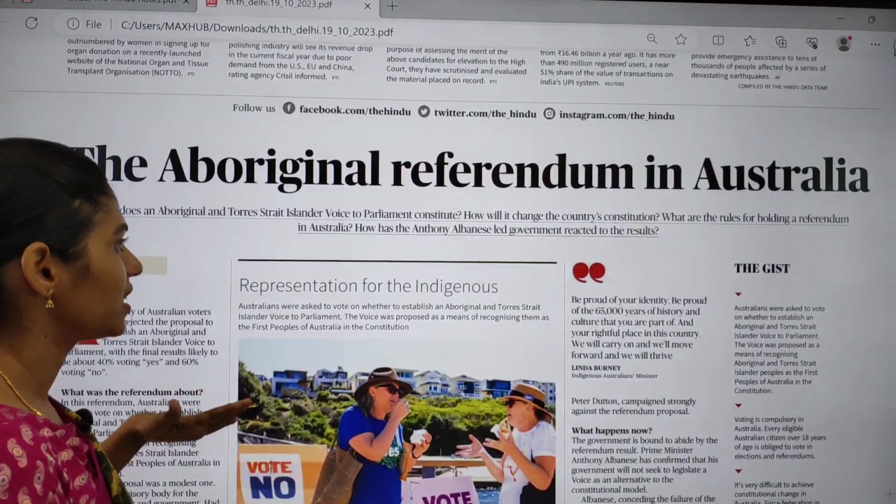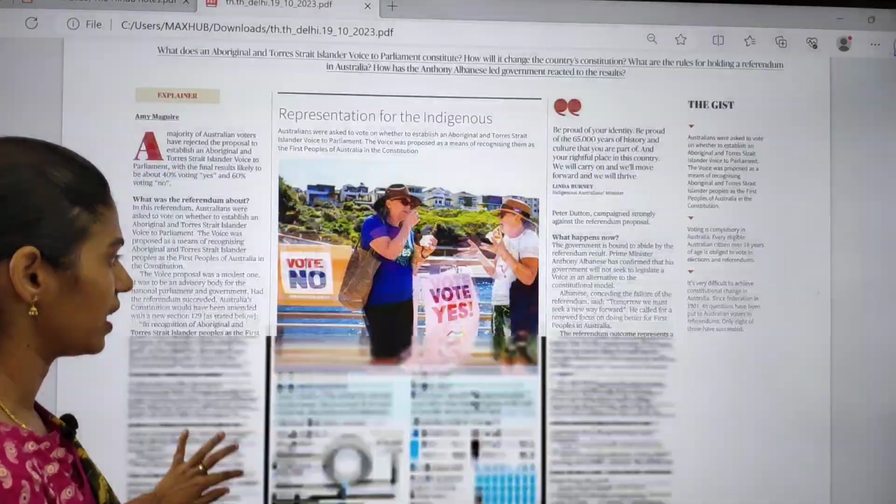And next, in Text and Context, it is about Australia. We are not going to see this article.